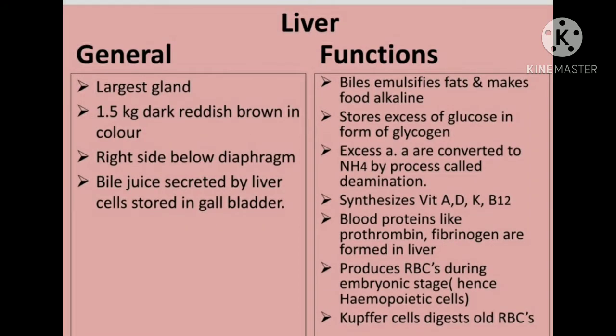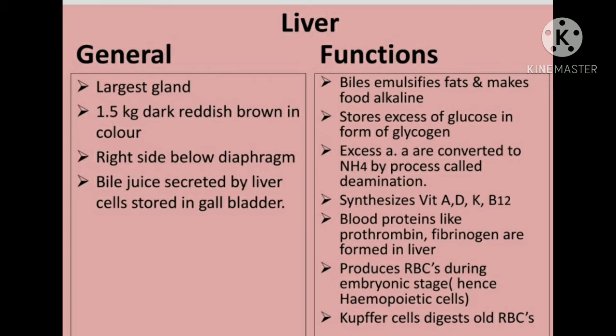Now the next gland is the liver. Liver is the largest gland. Make it clear, because most of the time it is asked in general knowledge questions which is the largest gland, and the answer is the liver. First we will see the general points of the liver, and then we will see its functions. It is the largest gland, as I have said earlier.